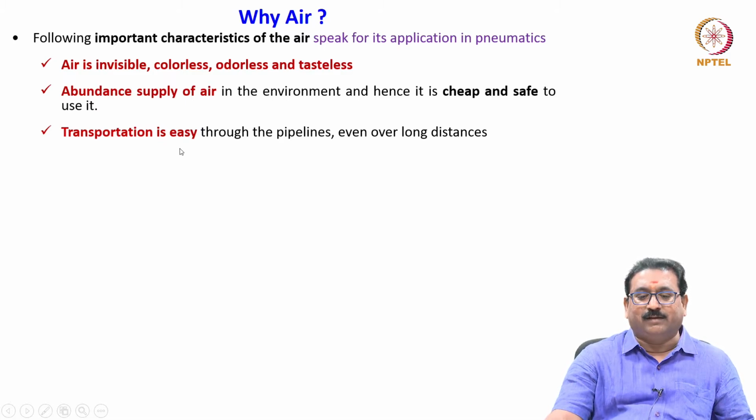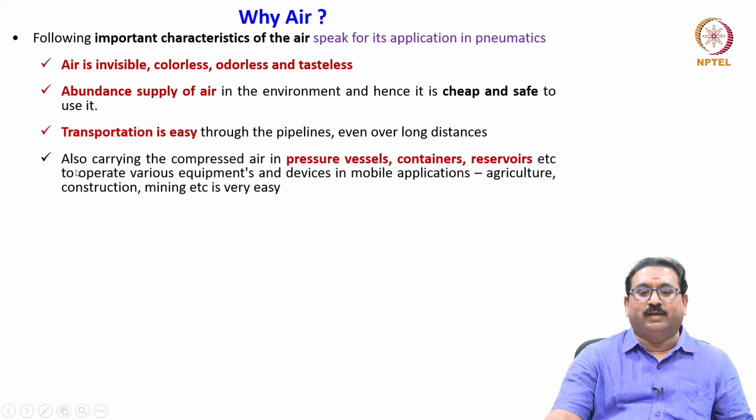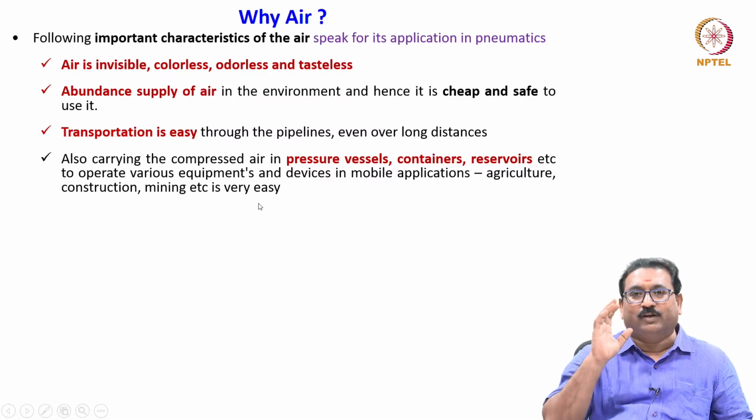Transportation is easy through pipelines even over long distances. Also, carrying compressed air in pressure vessels, containers or receivers to operate various equipment and devices in mobile applications like agriculture, construction, mining, etc. is very easy. No need to worry.